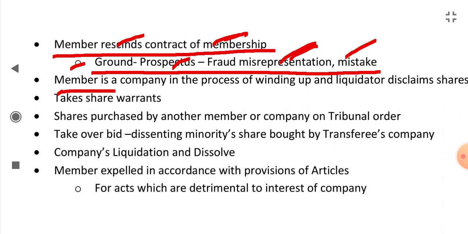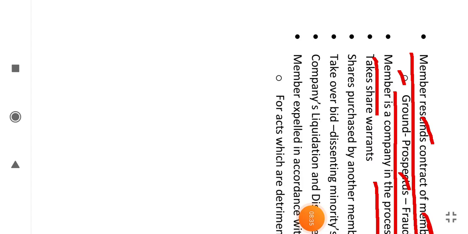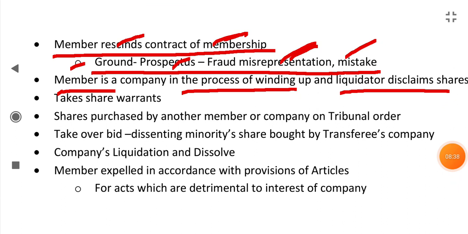The member is a company in the process of winding up and the liquidator disclaims shares. Okay, the member is a company which is in the process of winding up, and the liquidator at the time of winding up disclaims the share, saying we do not claim these shares. Or the person takes share warrants. With share warrants he will not get membership. His membership will be gone.